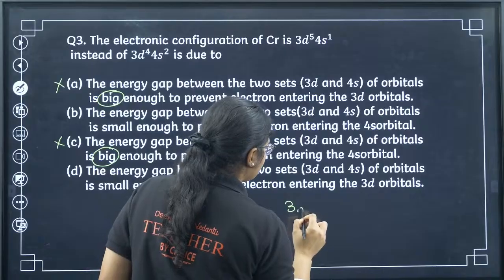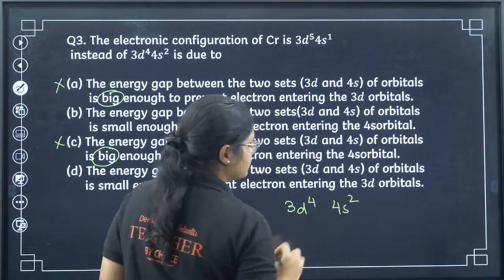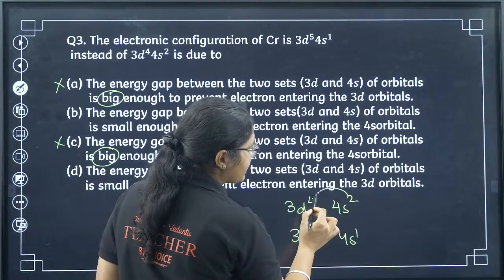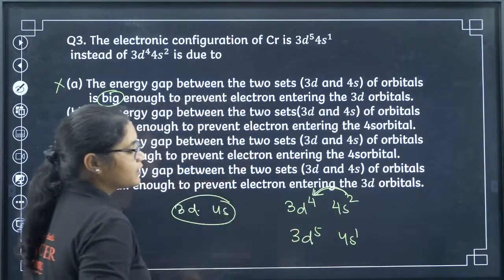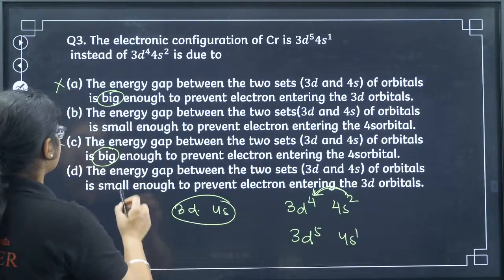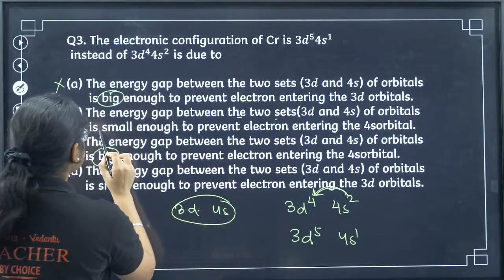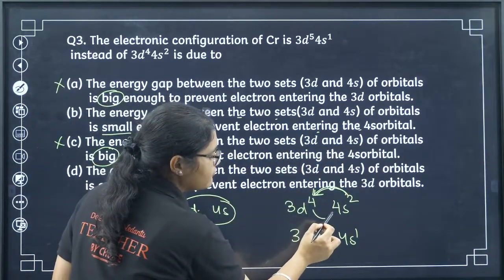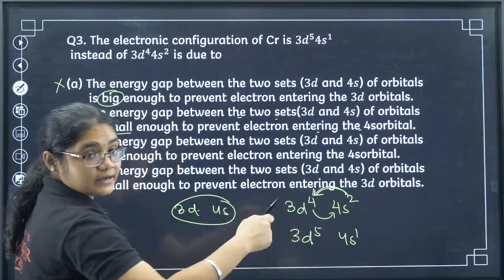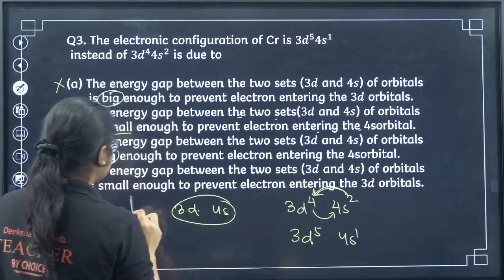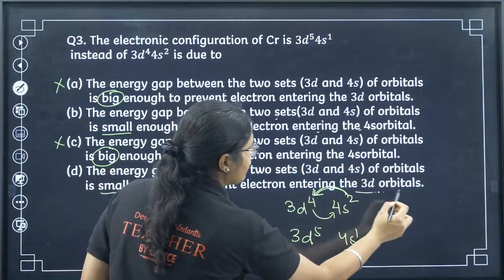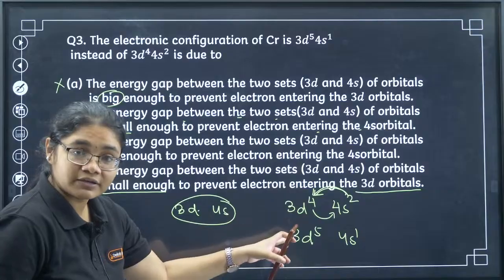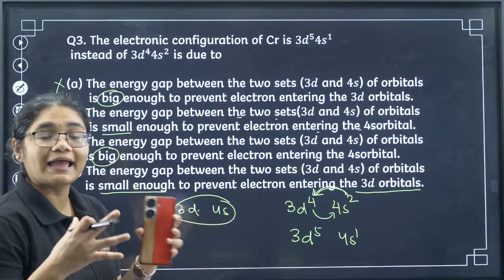Now let's see. What should be the configuration? 3d4 4s2, right, but what configuration is happening? 3d5 4s1. That means one electron from 4s tries to come to 3d. So what will be the answer? The energy gap between the two sets is small enough to prevent the electron entering the 4s orbital. Is the electron entering the 4s orbital? No, the electron is entering the 3d orbital. So the energy gap between the two sets of orbitals is small enough to prevent the electron entering the 3d orbital. The electron from 4s enters 3d because the energy gap is very small.